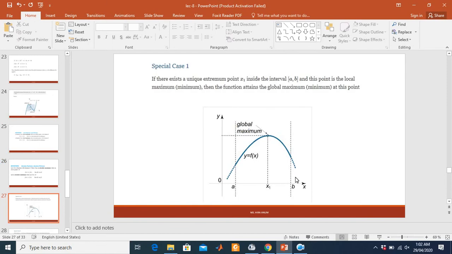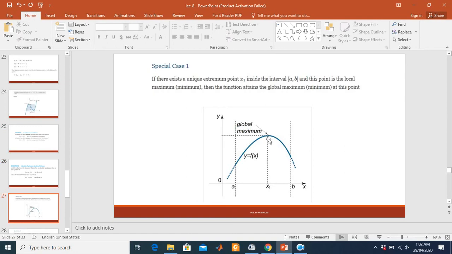Case 1. If there exists a unique extremum point x1 inside the interval a, b, and this point is a local maxima or minima, then the function attains the global maxima or minima at that point.